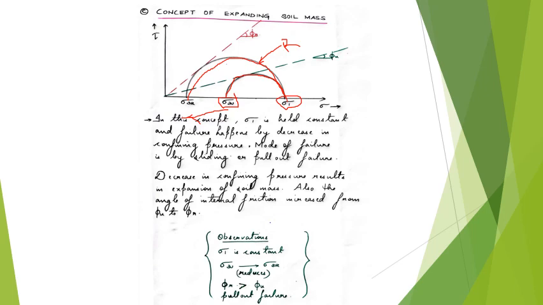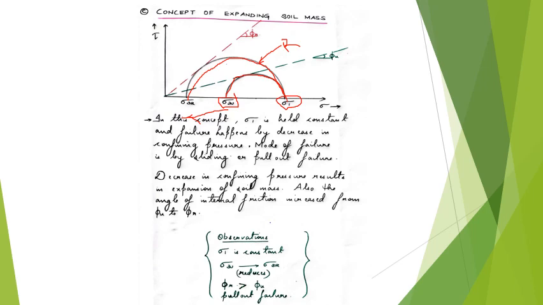Okay, in the case of expanding soil mass, why this is called the expanding soil mass concept is that when the confining stress on the soil sample is released, the soil will be free to expand. That is how the expansion of soil mass takes place, and that is why we have named this the concept of expanding soil mass. When that was done, we also found an increase in the angle of internal friction from phi u to phi r.